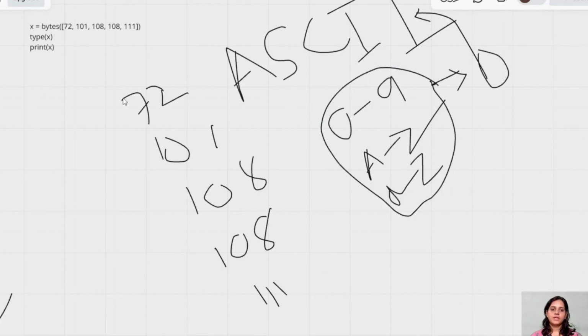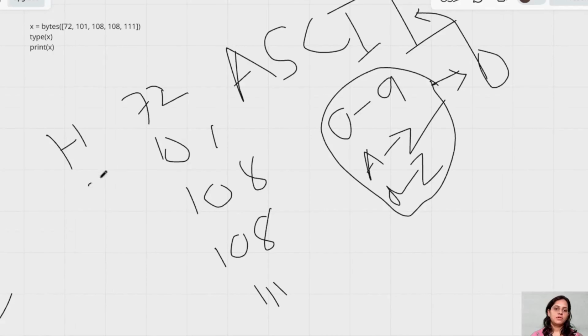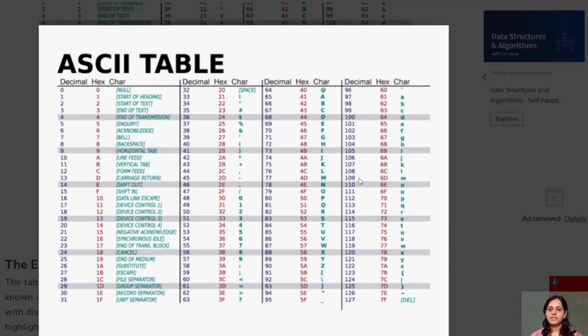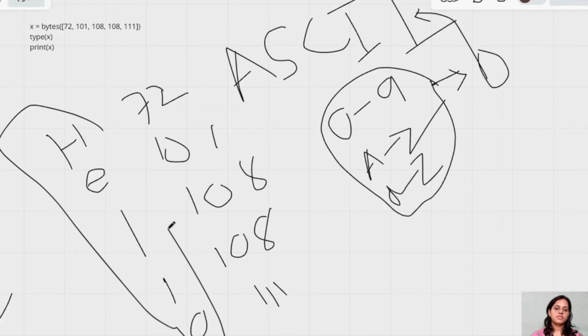72 is nothing but our H value, right? Let me write it here. This is my H. Now, what is the next value, guys? 101. Let us see what is 101. 101 is nothing but a small e, correct? So, this is E, and I believe 108 should be L. So, I can see L, and this is small. So, this is nothing but my output which it is giving me, right?